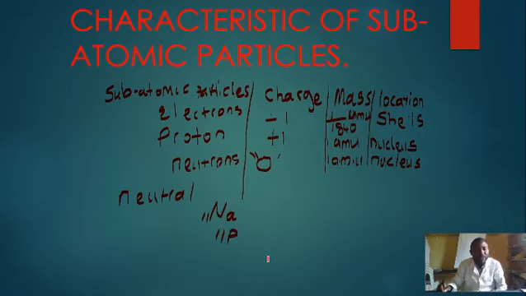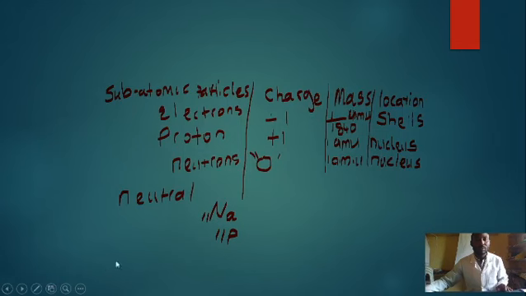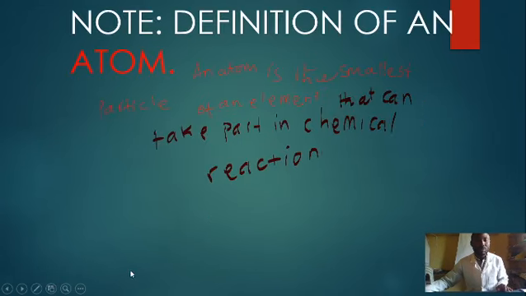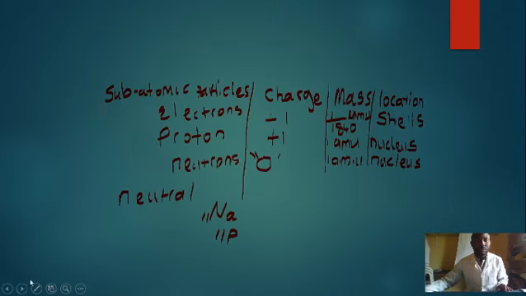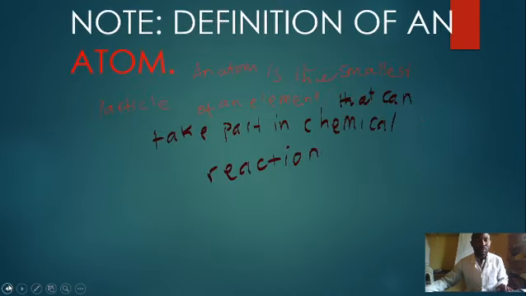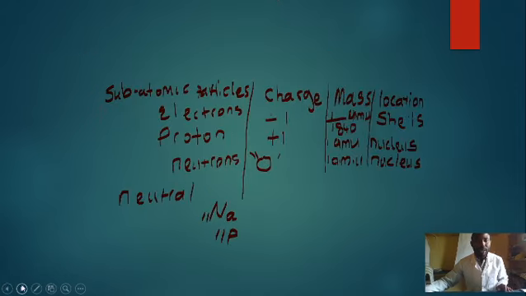We are going to have 11 protons. Alright, so we have seen the atom.